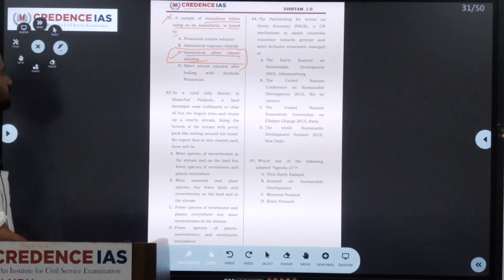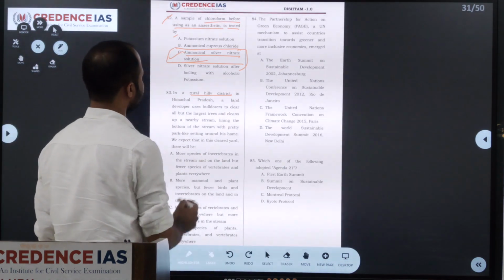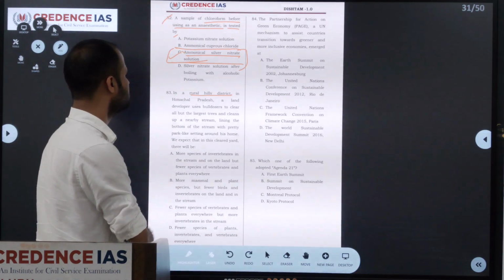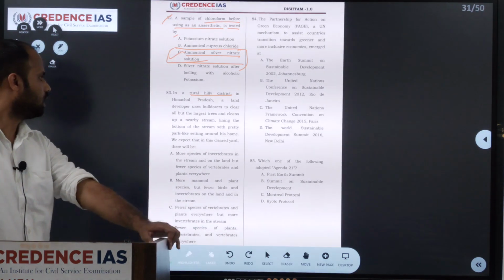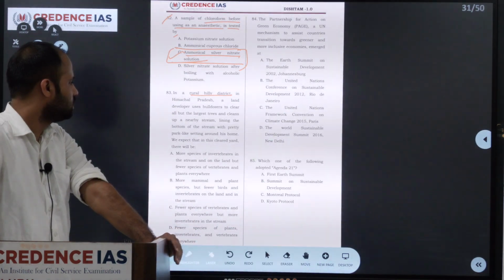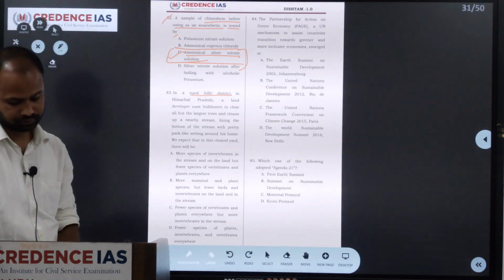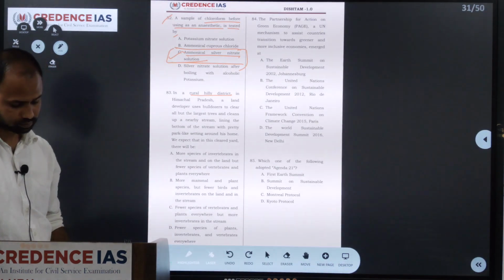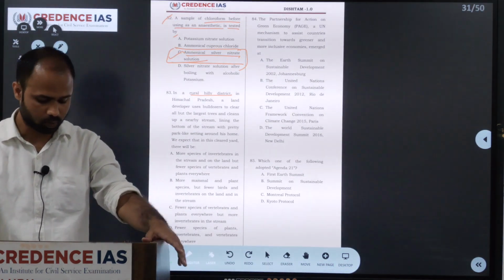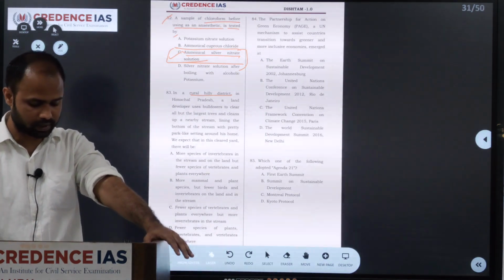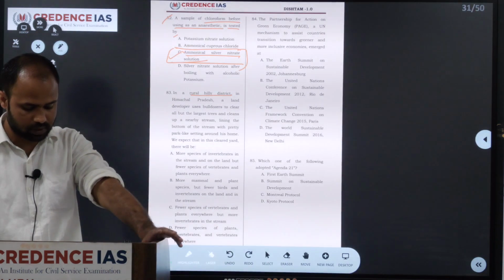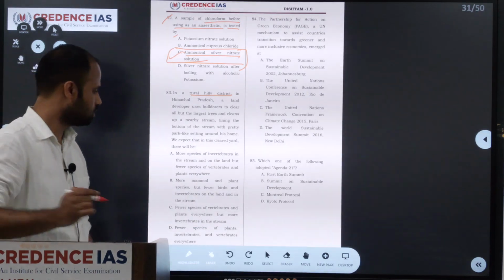So next we'll move on to the 83rd. In a hilly district in Himachal Pradesh, a land developer used a bulldozer to clear all but the largest trees and cleaned up the nearby stream, lining the bottom of the stream, with a pretty park-like setting around his home. We expect that in this cleared area there will be: option A, more species of invertebrates in the stream and on the land, but fewer species of vertebrates and plants everywhere; B, more mammals and plant species, but fewer birds and invertebrates on the land and in the stream. The answer is B.